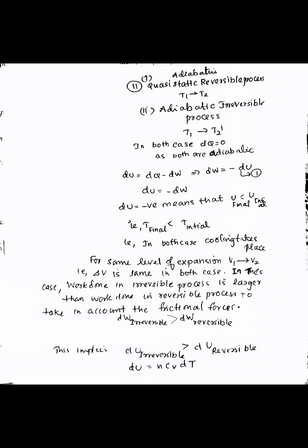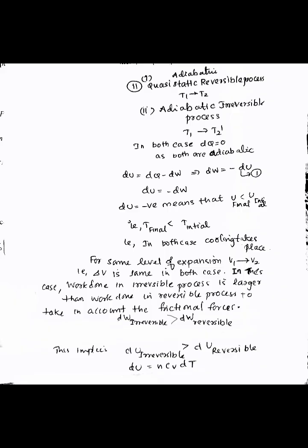So we know that the work done, as the first one is a reversible process and the second one is irreversible, but there is no change in the volume term. So we know that in the irreversible process, to take into account the frictional force, the work done of irreversible is greater than work done of reversible.